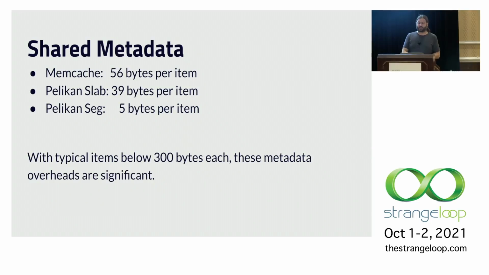So when you look at something like Memcached, which has 56 bytes per item of metadata, that's a lot. The Pelikan slab implementation has 39 bytes of metadata per item, so a lot better, but still large. This segment storage design uses 5 bytes per item on average because it winds up sharing a lot of this metadata across a larger collection of items. So yeah, the metadata overheads are pretty significant.